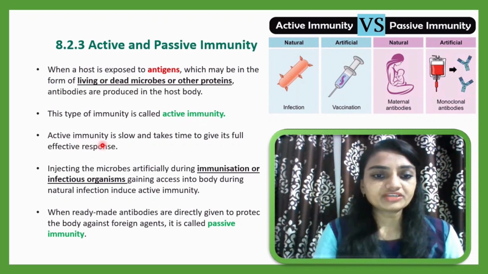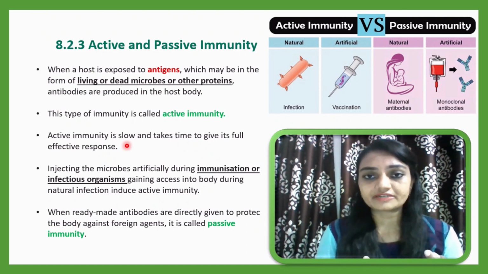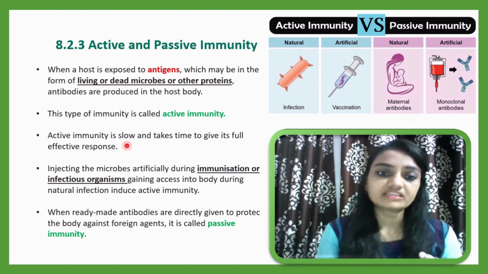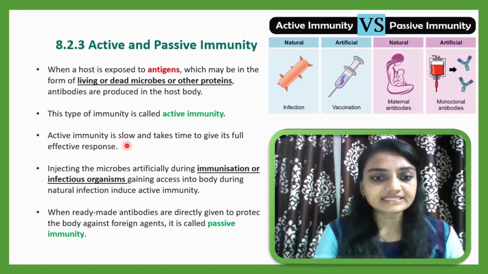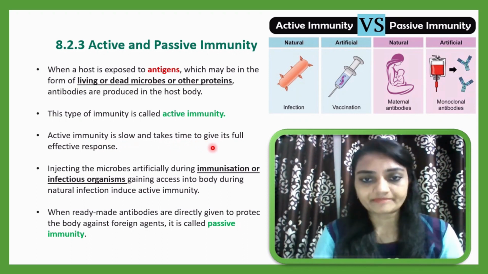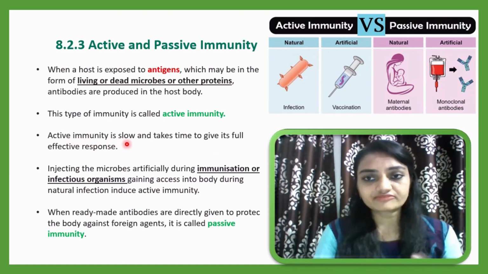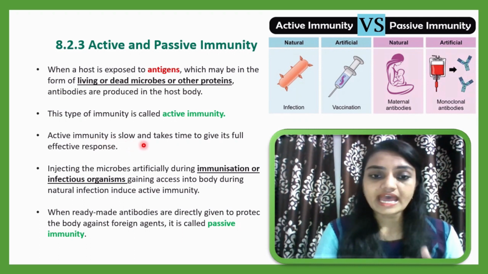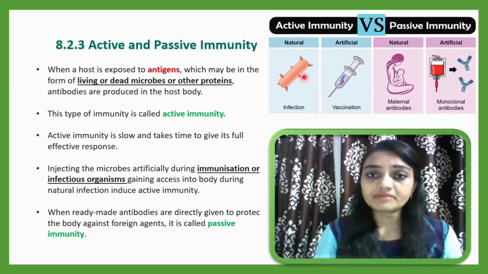Active immunity is slow, because you can understand, the first line will work first. When antigen enters our body, at that time the first line will be activated, then the second line will react, and only then the third line will react. Antibody production is the third line defense mechanism, and that's why it requires time, and that's why active immunity is slow and takes time to give its full effective response. It is a first time exposure, and that's why it is very slow. And this active immunity may be of two kinds.